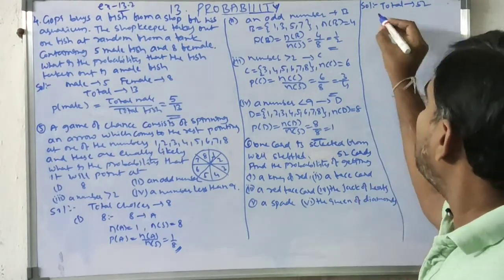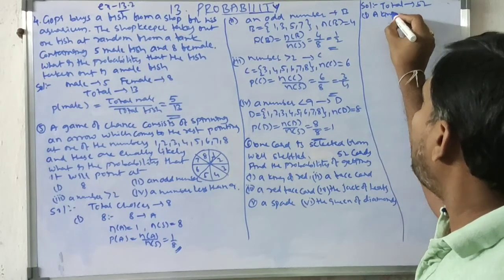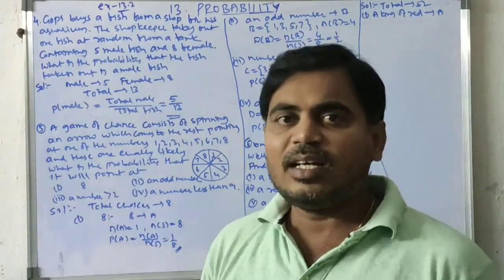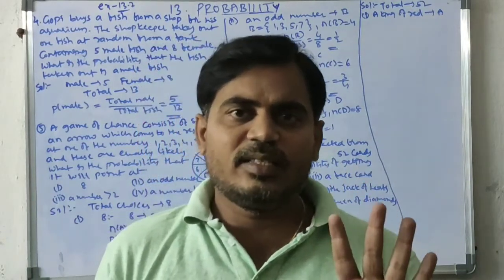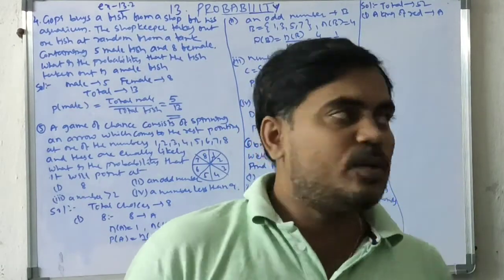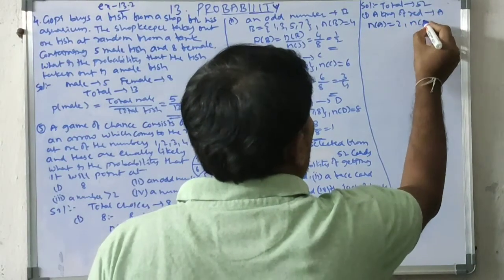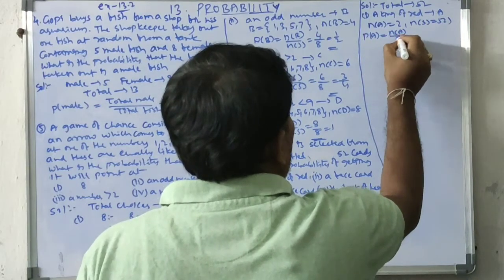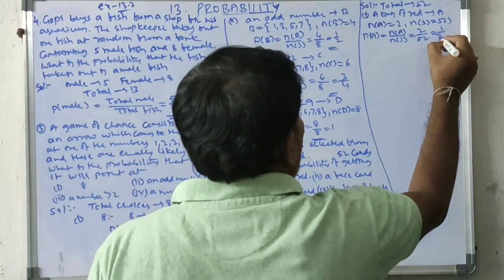So first one, a king of red. So I am taking A. How many kings of red color? So 2 kings of red color. Actually 4 kings, 4 queens, 4 jacks. So kings 4, black 2, red 2. N of A equal to 2. N of S equal to 52. P of A equal to N of A by N of S equal to 2 by 52. Cancel to 1 by 26.